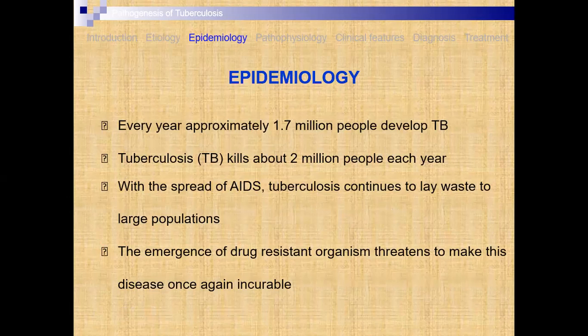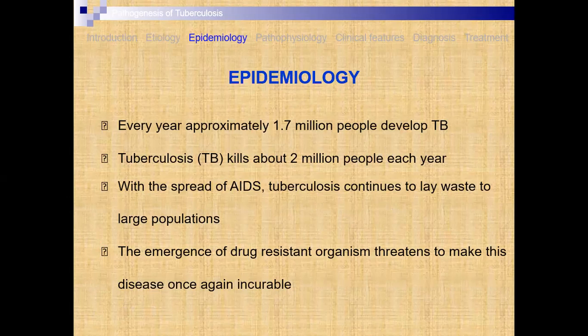Now, every year approximately 1.7 million people are infected by tuberculosis, and about 2 million people die each year, with the spread of AIDS and tuberculosis continuing to lay the base of large populations.